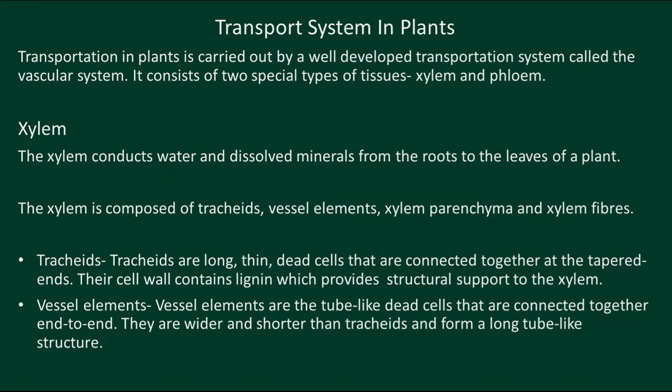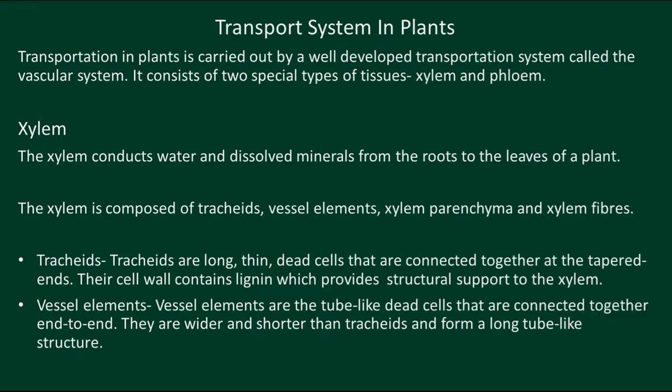Tracheids are long, thin, dead cells connected together at the tapered ends, and their cell wall contains lignin. What is the function of lignin? It provides structural support to the xylem.